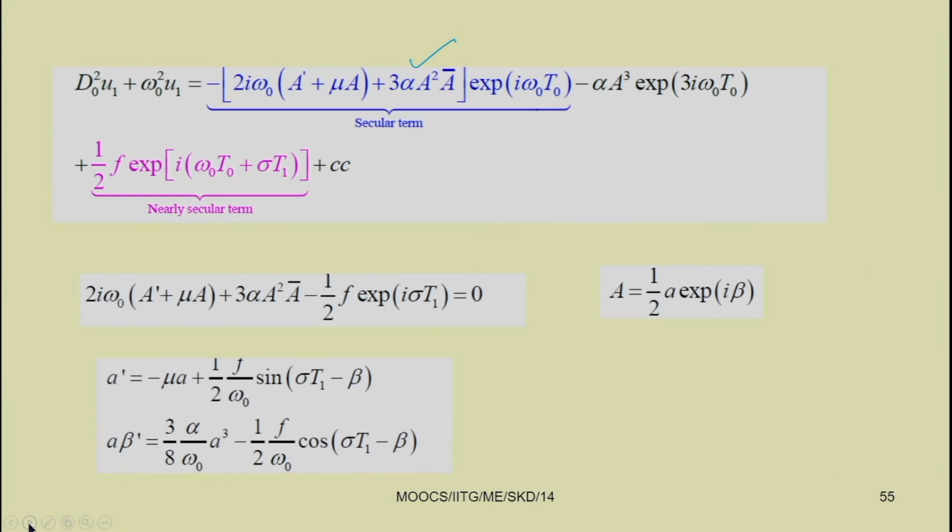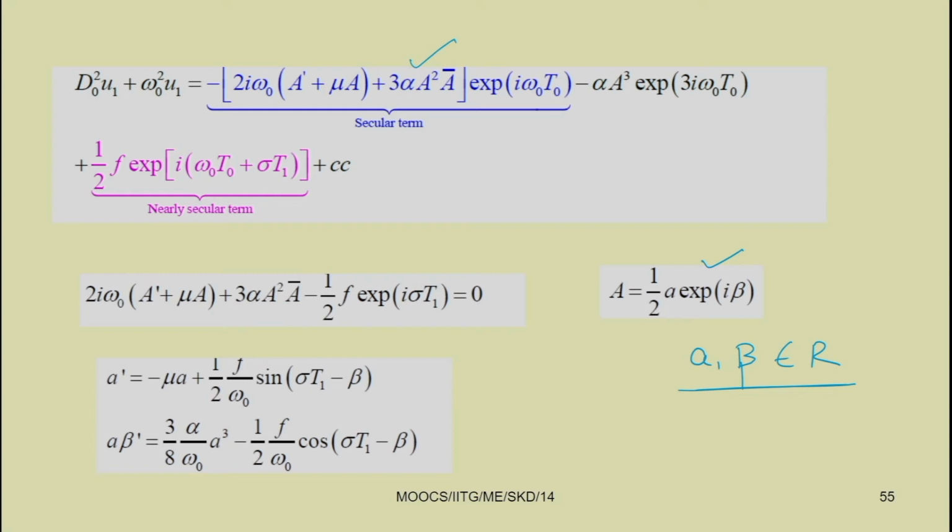After getting the secular term, you have to substitute, as you already know, A is a complex number. So, you can write A equal to half small a e to the power i beta, where small a and beta are real numbers, and capital A is a complex number.